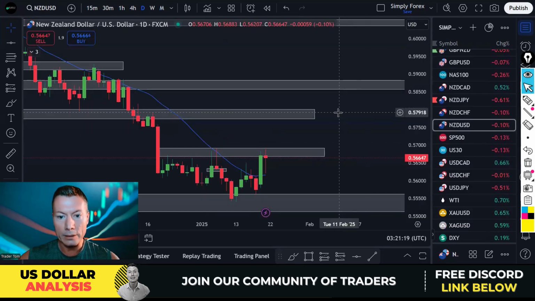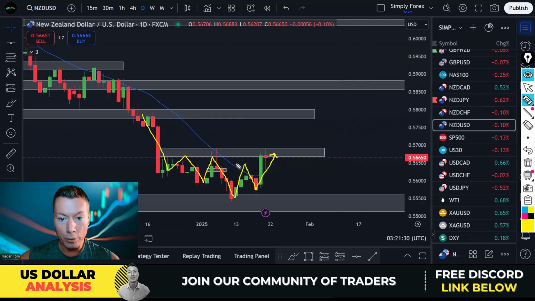New Zealand dollar US dollar. Again, this was in a downtrend. And this is a structure break. We've broken that last high. We're getting higher lows, higher highs. We're in an uptrend above the moving average 20. Okay, but do we want to buy into this level? And the answer is no. What I want to see is a break of that level, maybe a retest, and then we can start buying.